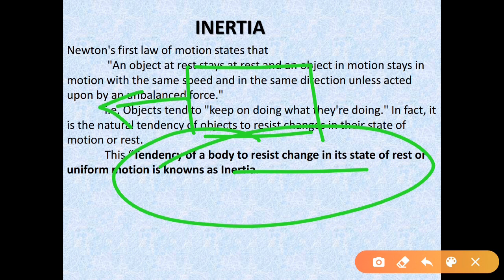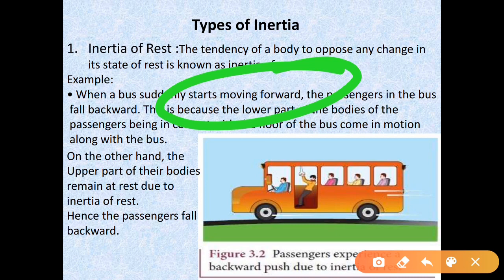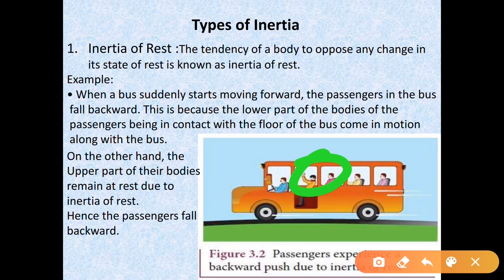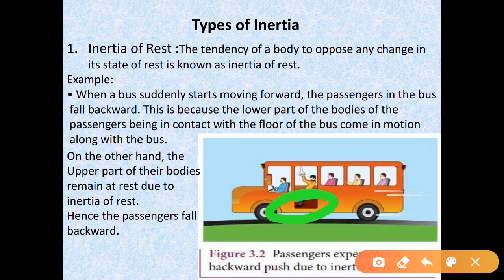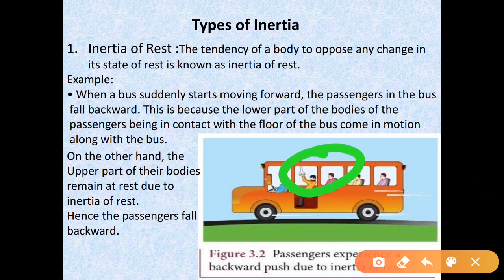Now let us look at another example of the inertia of rest. Here we have the same example: when a bus suddenly starts moving in the forward direction, the passenger in the bus falls backward. Here you can see that the passenger is falling backward because the lower part of the body is in contact with the bus. When the bus starts moving forward, the lower part of the body also starts moving forward, but the upper part of the body tries to maintain its state of rest. So it falls backward.